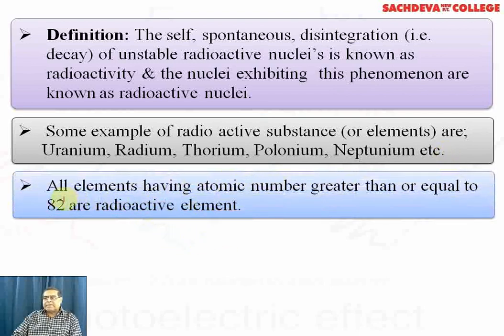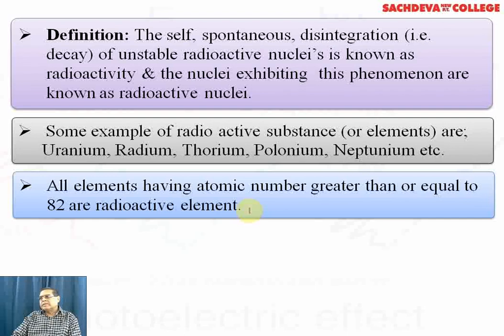All elements having atomic number greater than or equal to 82 are radioactive elements, but mass number is very important. That is, from 210 to 238, then they become natural radioactive. And if the atomic number exceeds 92 and the mass number exceeds 238, then they become transuranium, artificial radioactive elements.